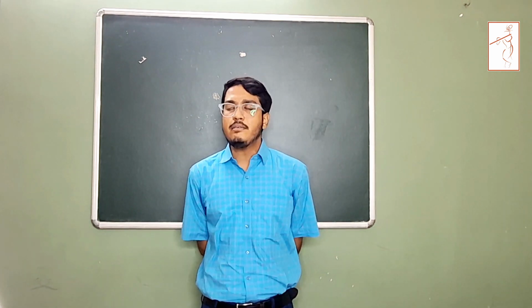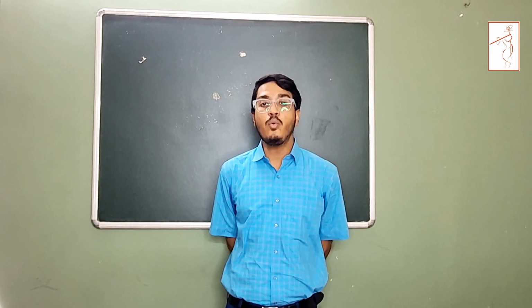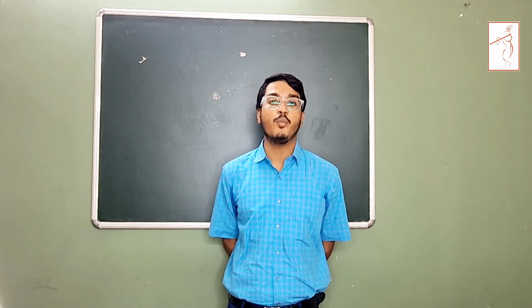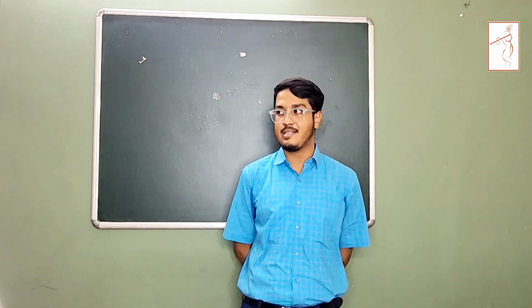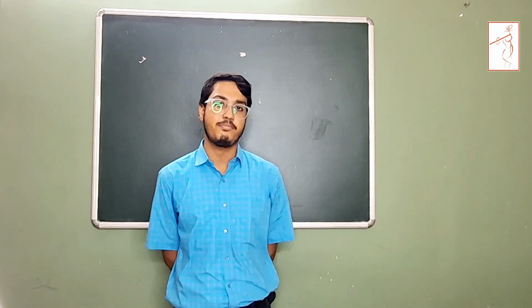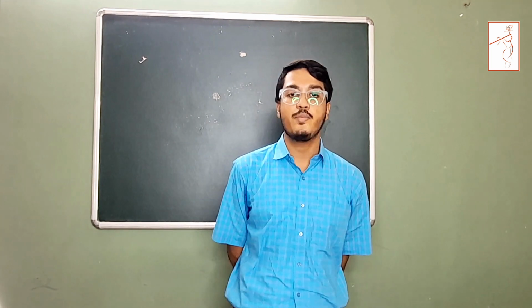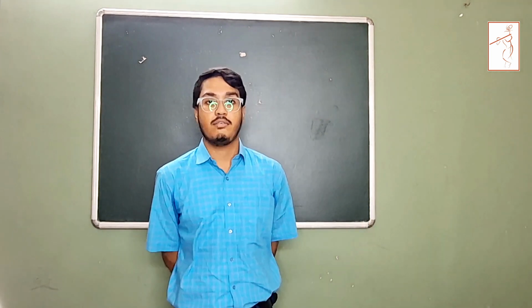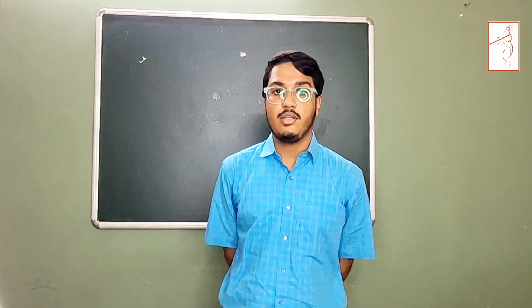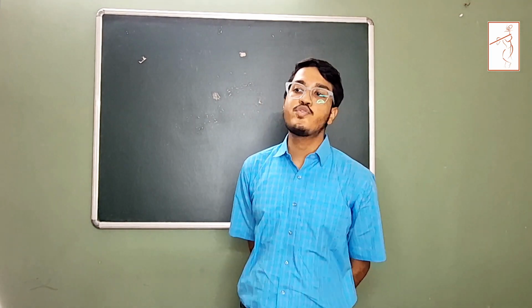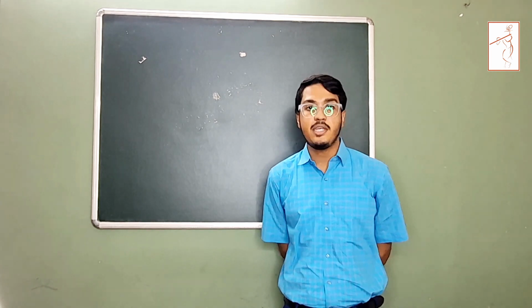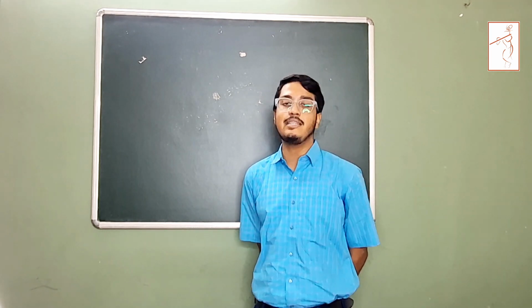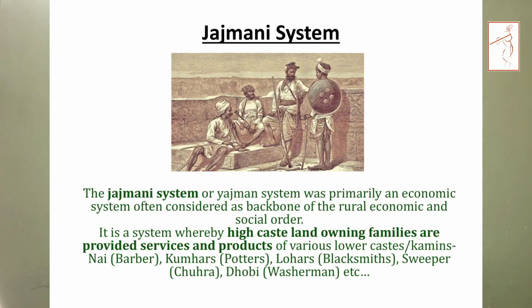Now, what is the meaning? How do we know about the word Jajman? The word has come from the word Yajman. Yajman means the person who used to conduct yajnas. We know in the Vedic period, precisely in the later Vedic period, the Brahmin community used to perform yajnas.